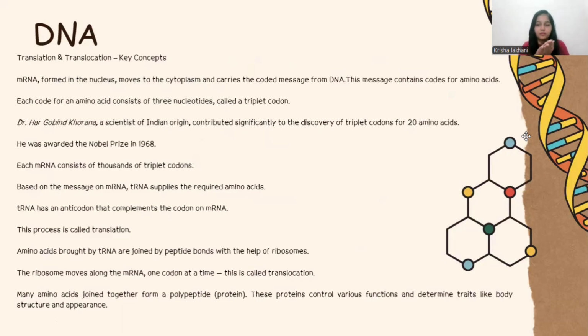Whatever it reads, if it is GGG, it will bring the amino acid glycine. If it is AUA, it will bring the corresponding amino acid. That is how all the amino acids will be arranged, and in between a peptide bond will be created.